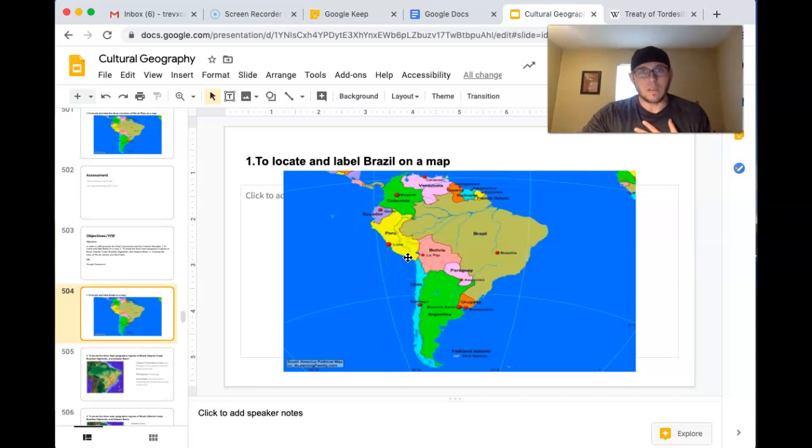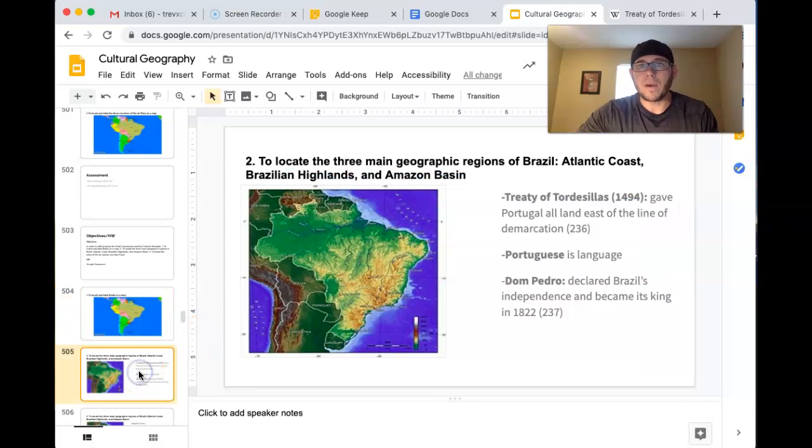And Brazil is significant. It's the biggest country by area, and it has the biggest population. There's over 200 million people in Brazil. So, I mean, it's a lot of people. And it's by far the most populous and the biggest country. So, pretty significant. So this is the country right here of Brazil. And let's learn a little bit more about it.